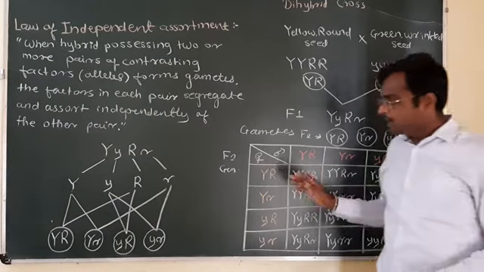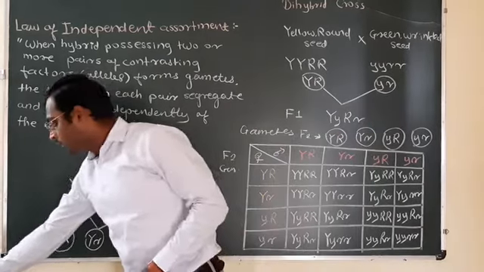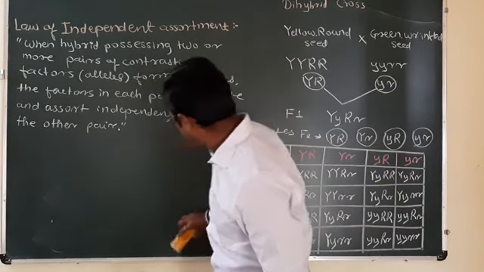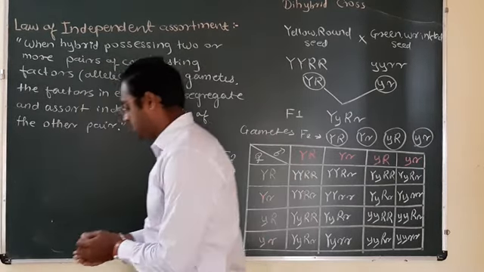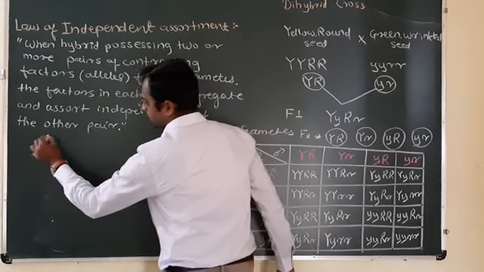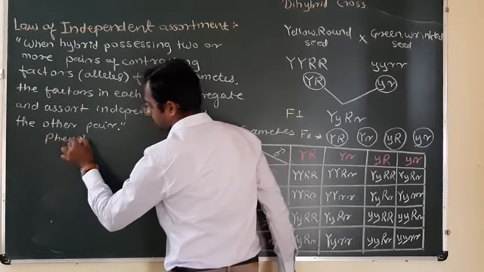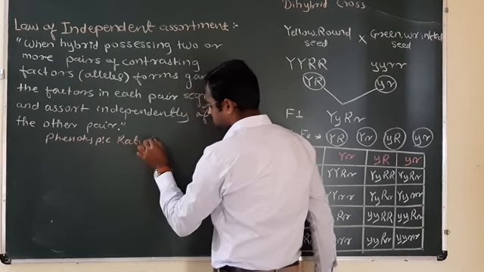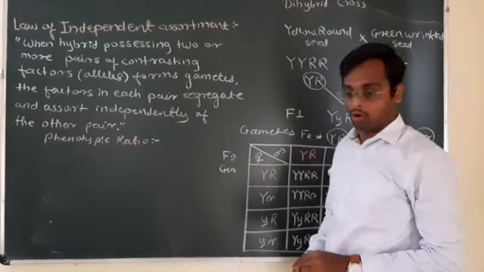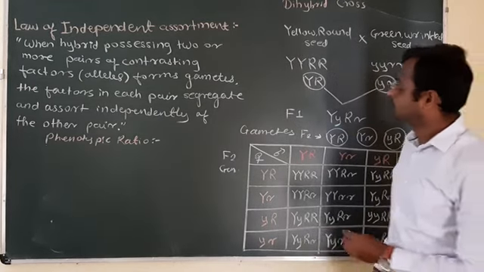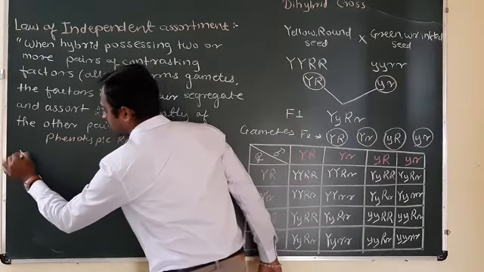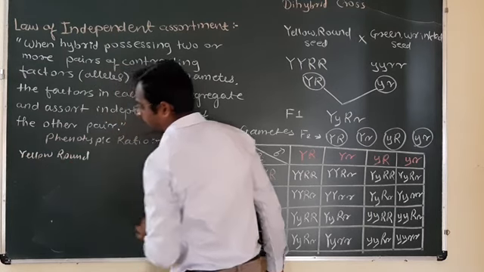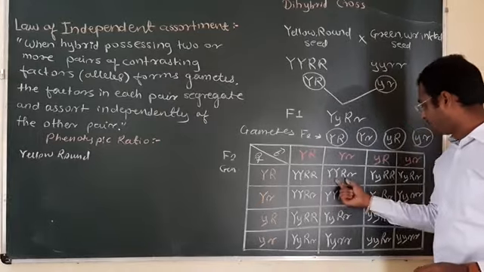Here, if we consider the ratio of progeny formed, the phenotypic ratio of dihybrid cross is, now yellow round plant is formed.